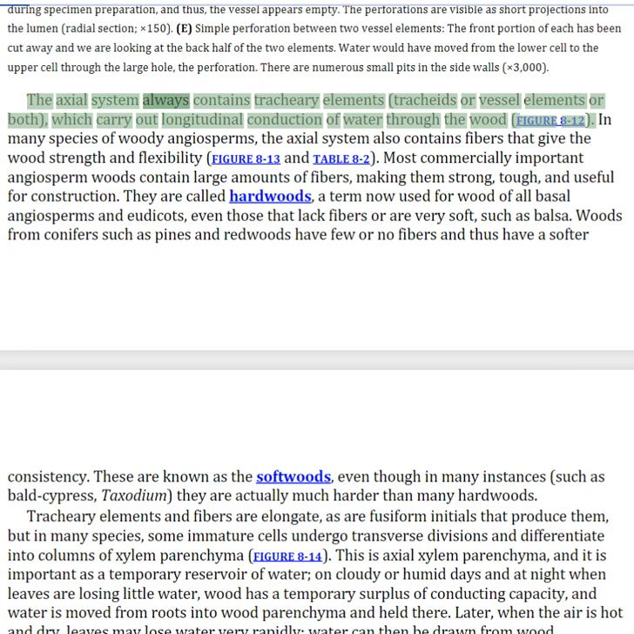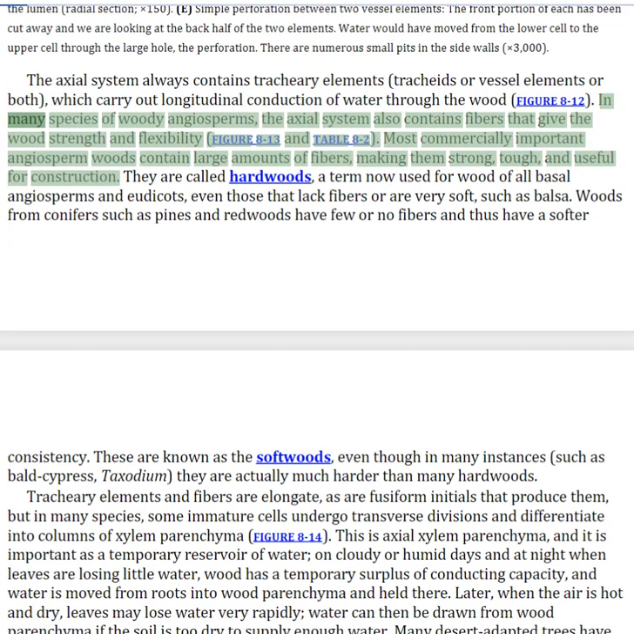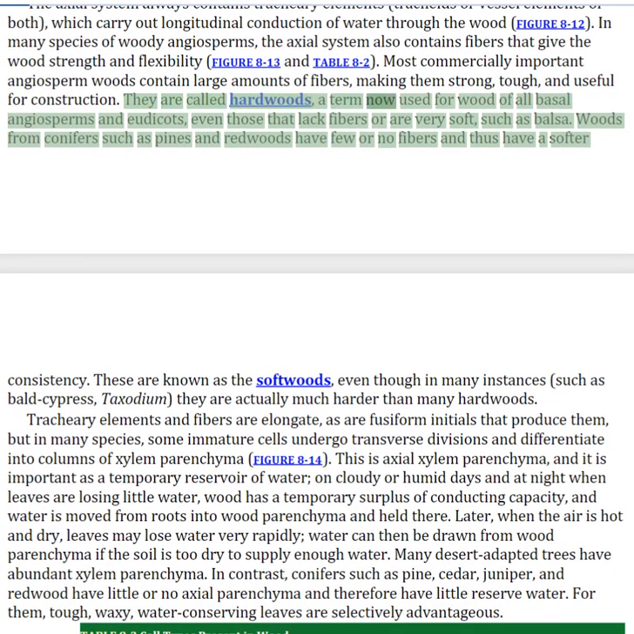The axial system always contains tracheary elements, which carry out longitudinal conduction of water through the wood. In many species of woody angiosperms, the axial system also contains fibers that give the wood strength and flexibility. Most commercially important angiosperm woods contain large amounts of fibers, making them strong, tough, and useful for construction. They are called hardwoods, a term now used for wood of all basal angiosperms and eudicots, even those that lack fibers or are very soft, such as balsa.